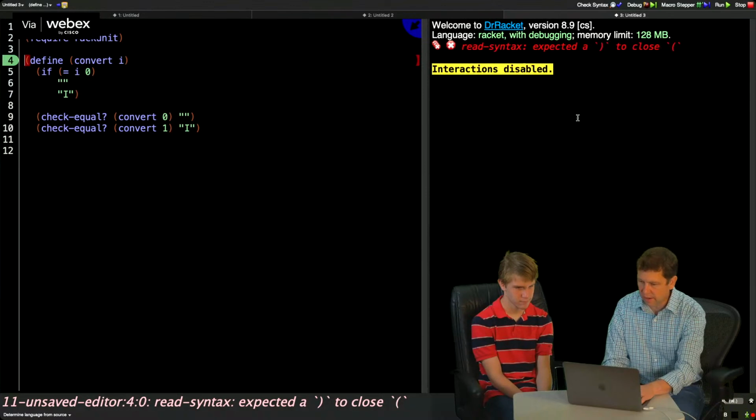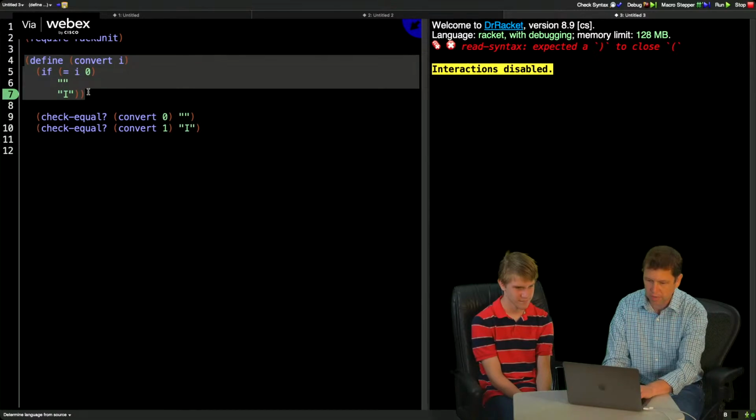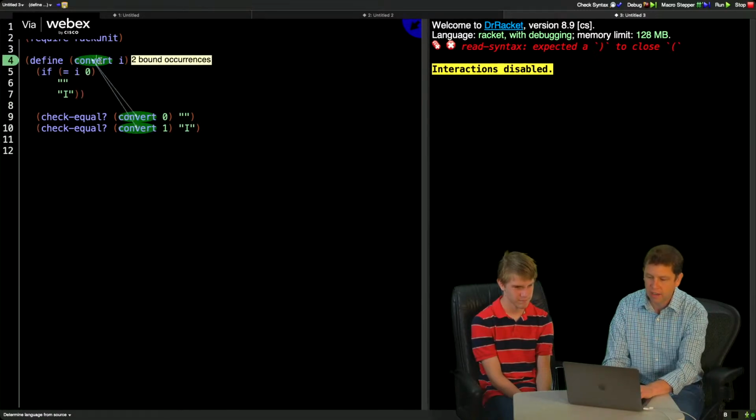So I'll run that. Okay, and I made a problem. I need to close the parentheses here. Okay, so there I've got it. I've defined my convert to take an integer, and it will check to see if i is 0, and if it is, it returns just an empty string. If not, it returns i.